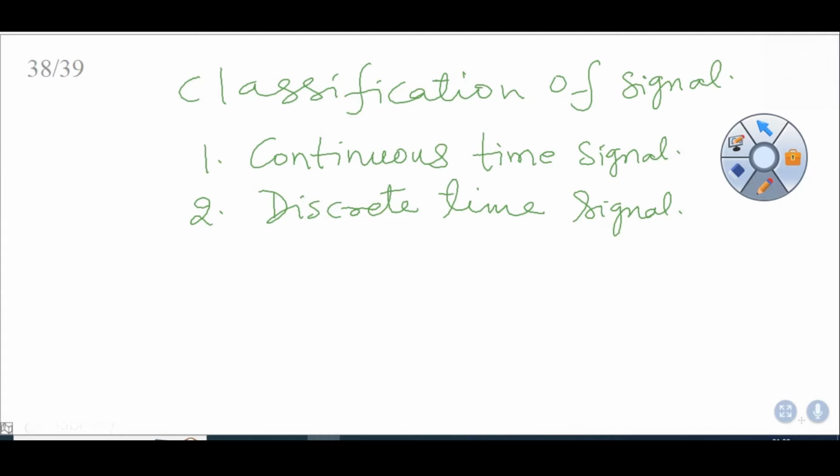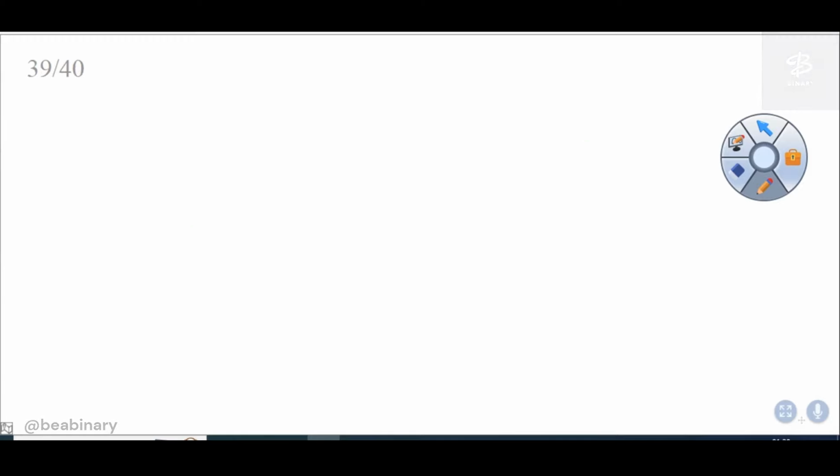Two ways of classification of the signal, and further you can do the classification of the continuous time signal or the discrete time signal in various classifications.